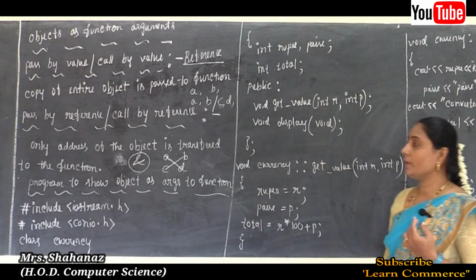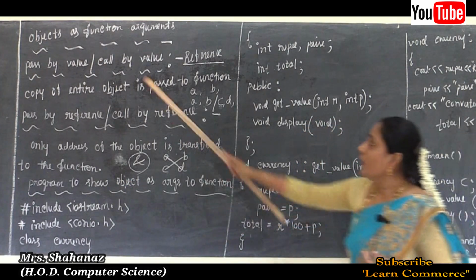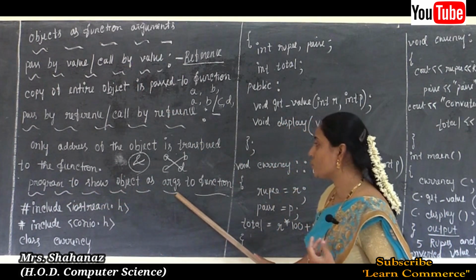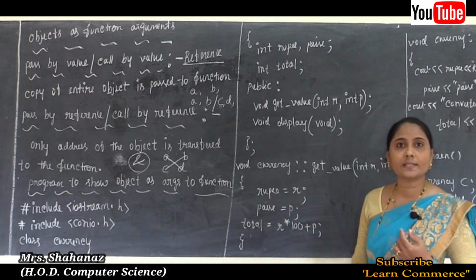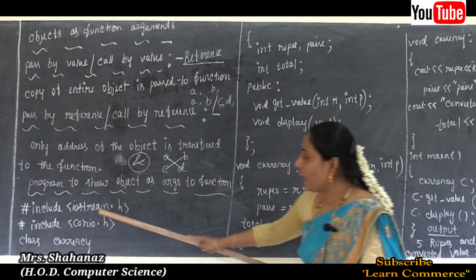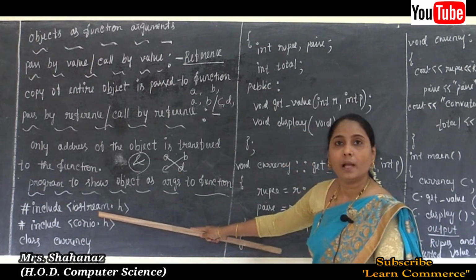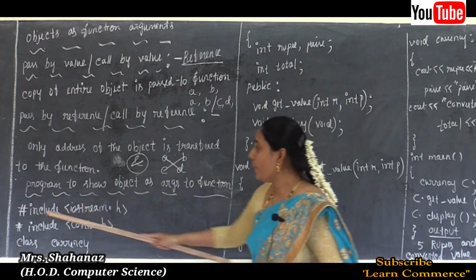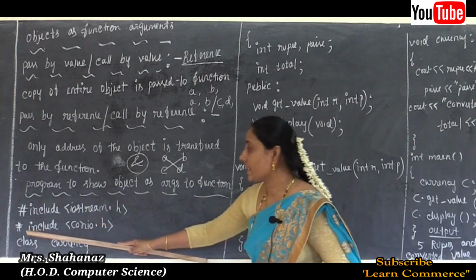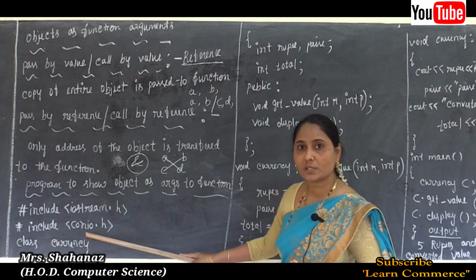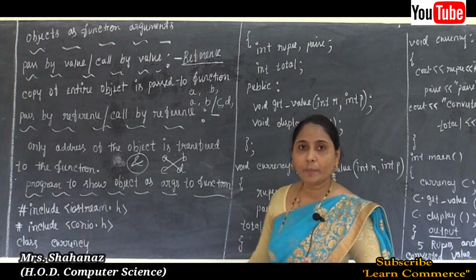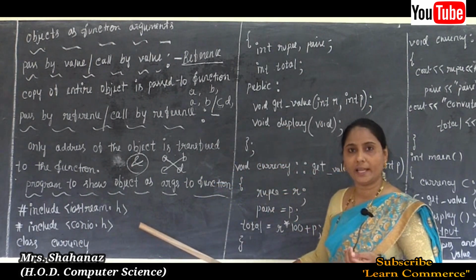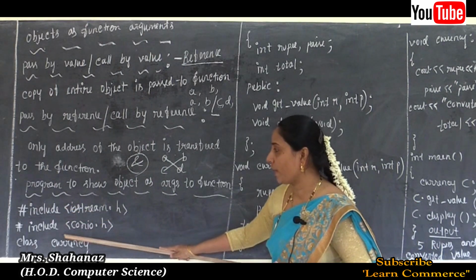Why? Because let's see, shall we complete one program about our pass by value. So the program to show the object as arguments to the function, we are passing some arguments to the function. We know that whatever the program, it is going to start by using the header file iostream.h to input and to display the output, and a second header file conio.h. Why? Because for clrscr, and maybe if you are using endl, then we need to use the header file iomanip.h. Okay, so maybe two or three header files, depending on you.